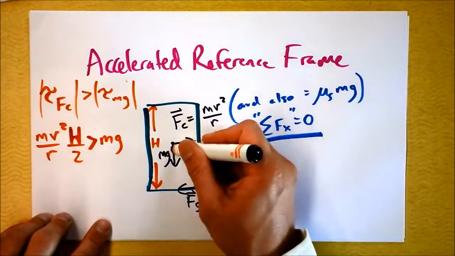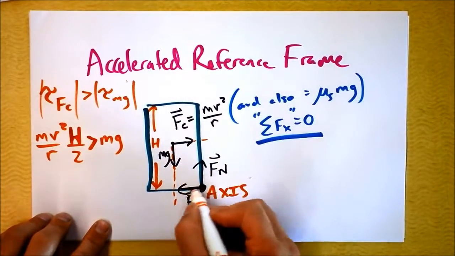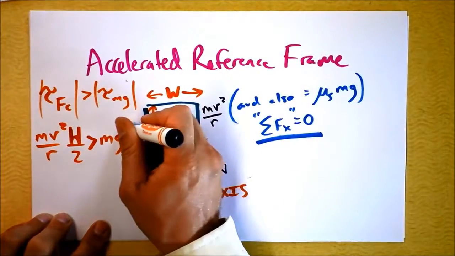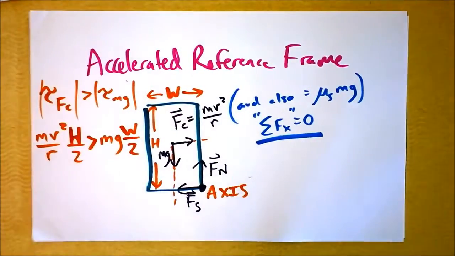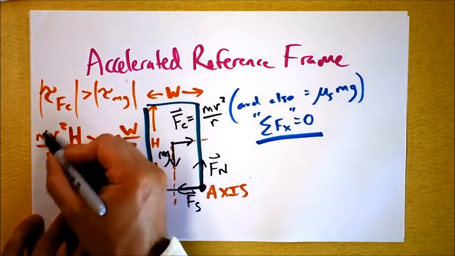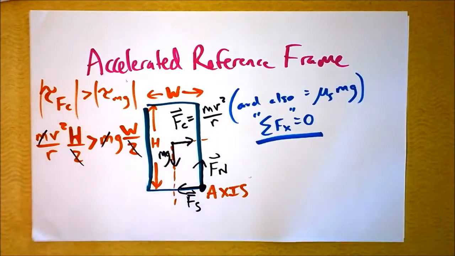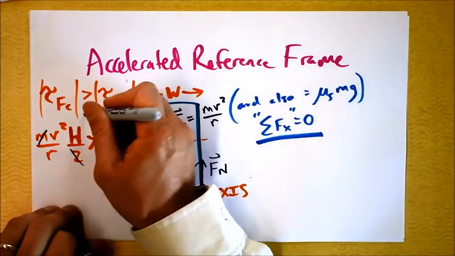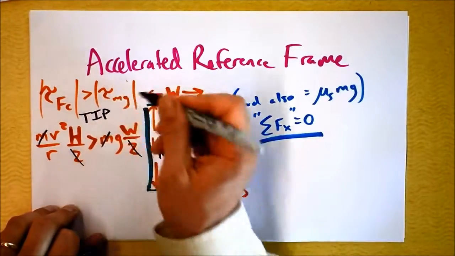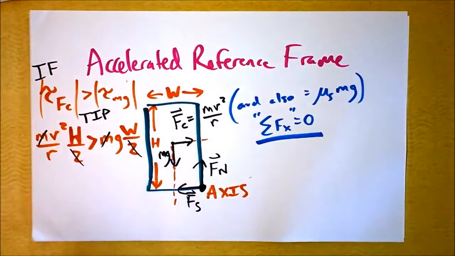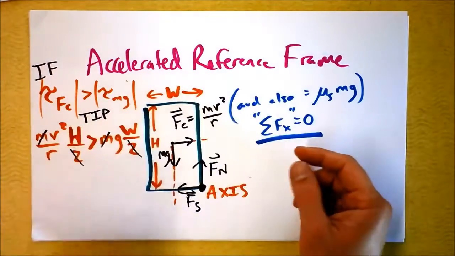Now, where does mg act? Well, it acts at w over 2, because w is that distance right there. So the torque is mgw divided by 2. Looking at that, I happily see that the 2's cancel and the masses cancel. So I've got this relationship for tipping. This will cause a tip if that is true. The centripetal force will cause a tip in that direction.